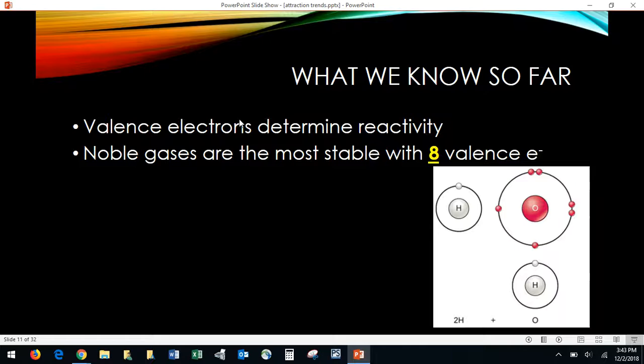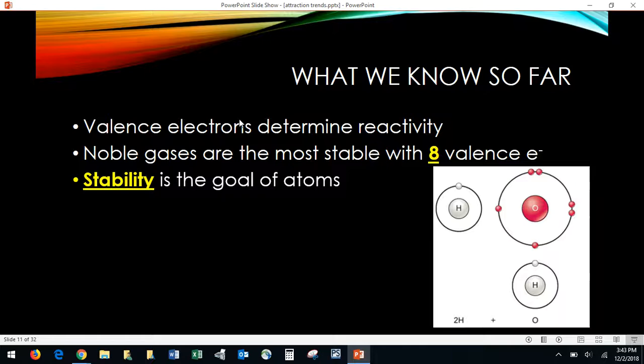We know that noble gases are the most stable, right? Those are the Kardashians' level of stability and nobility, and everything wants to sort of dress up like them and have the same electrons as they do. So that would be 8 valence electrons. All of the noble gases have 8 valence electrons. So to be like them, all of the other atoms are trying to get those 8 valence electrons.